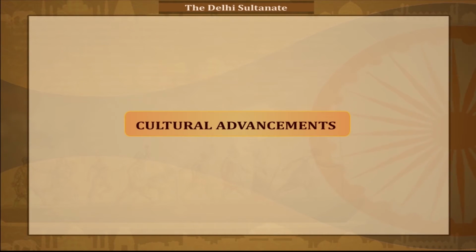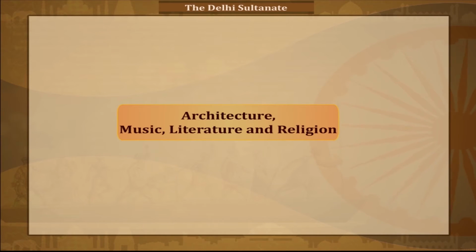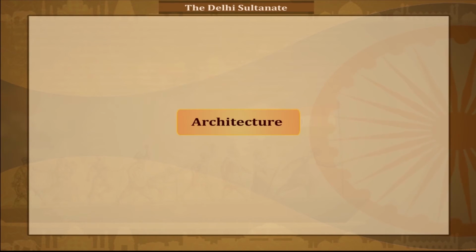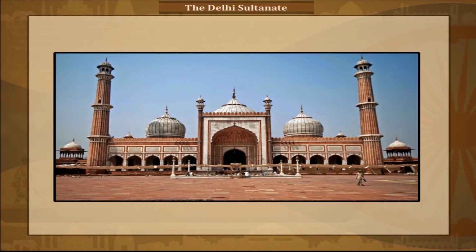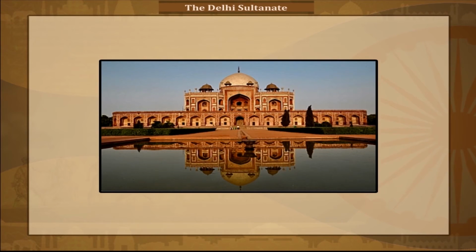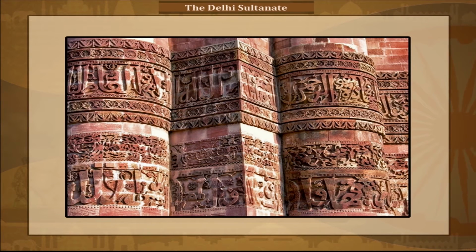Cultural advancements. The Sultanate ushered in an Indo-Muslim fusion of styles. The fusion of styles can be seen in every cultural aspect: architecture, music, literature, and religion. Architecture. Many forts, tombs, palaces, and mosques were built in the fused style.